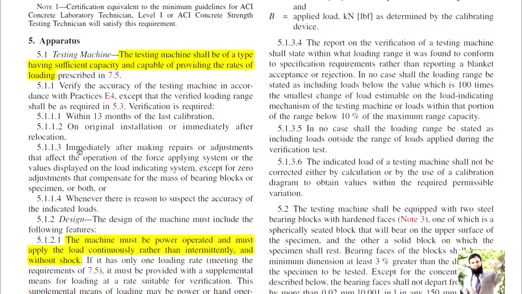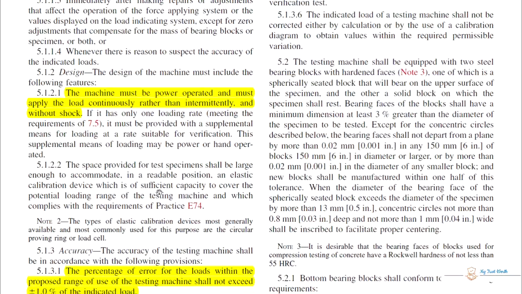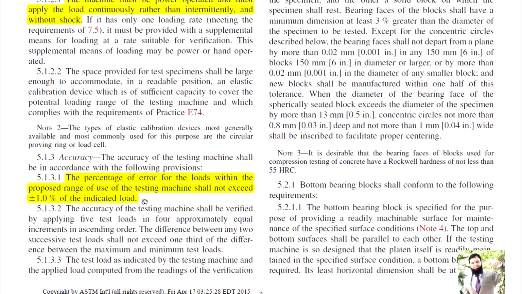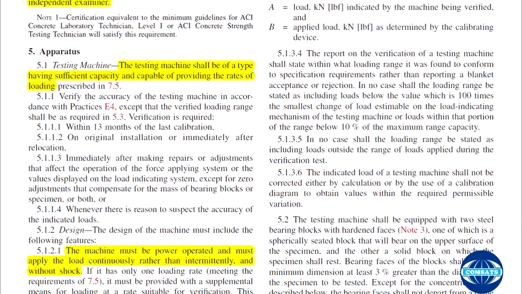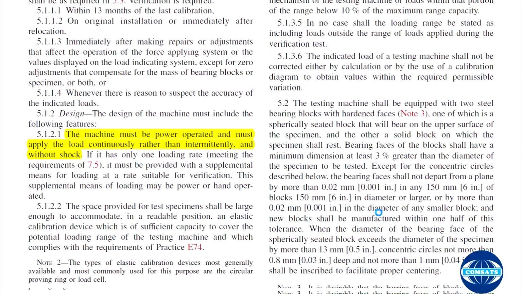The testing machine shall be of a type having sufficient capacity and capability of providing the rates of loading. These are regarding the testing machine. In design, the machine must be power operated and must apply the load continuously rather than intermittently and without shocks. Accuracy: the percentage of error for the loads within the proposed range of use of the testing machine shall not exceed plus or minus 1 percent of the indicated load. This is for calibration purposes.